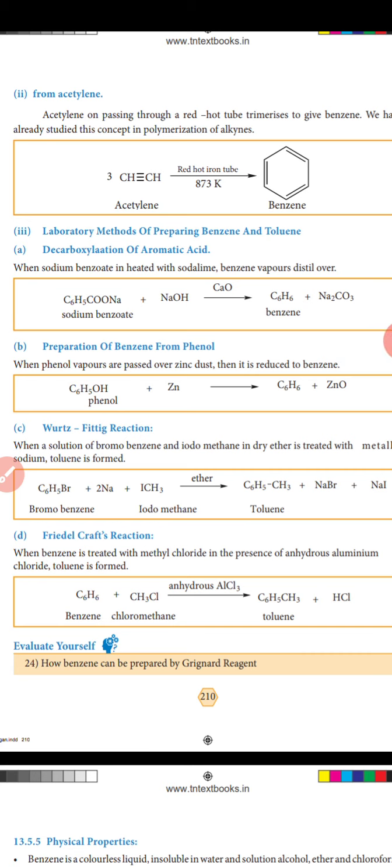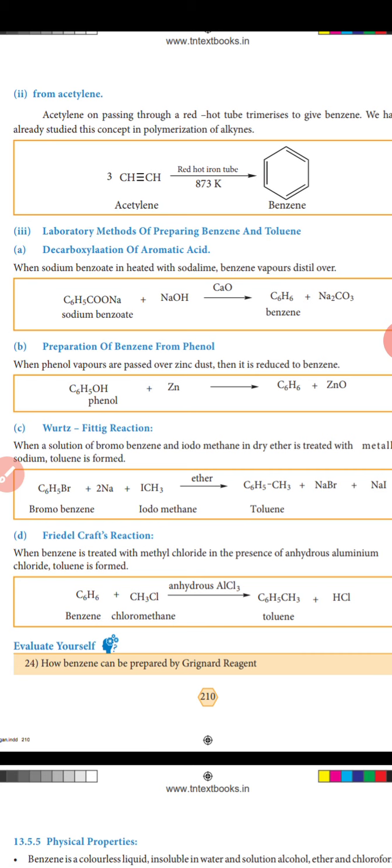Decarboxylation of aromatic acid. When sodium benzoate is heated with soda lime, benzene vapor distills over. Sodium benzoate, molecular formula C6H5COONa, reacts with sodium hydroxide and calcium oxide to give benzene, C6H6, plus Na2CO3. Okay, the additional product is Na2CO3.